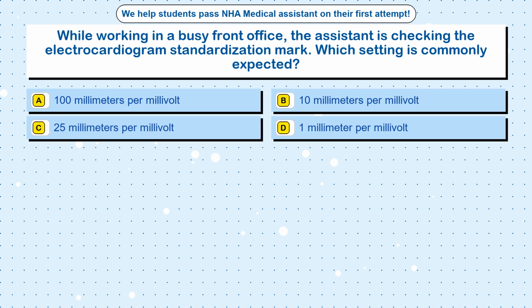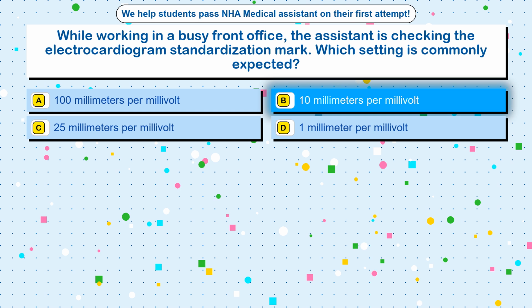Question 42. While working in a busy front office, the assistant is checking the electrocardiogram standardization mark. Which setting is commonly expected? Option A, 100 mm per millivolt. Option B, 10 mm per millivolt. Option C, 25 mm per millivolt. Option D, 1 mm per millivolt. The correct answer is option B, 10 mm per millivolt.